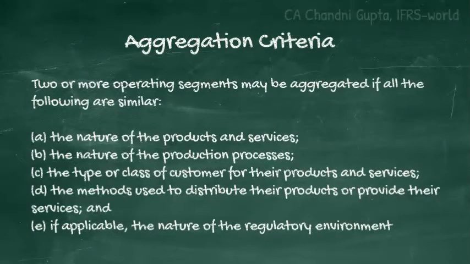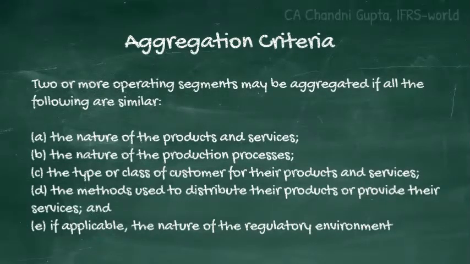Number one is the nature of the products and services should be similar. Then the nature of the production processes should be similar. Then the type and the class of customer for their products or services should be similar. Then the methods used to distribute their products or provide their services should be similar. And the nature of the regulatory environment should also be similar. If these five criteria are similar and they have similar economic characteristics, then two or more operating segments may be aggregated into one single operating segment.